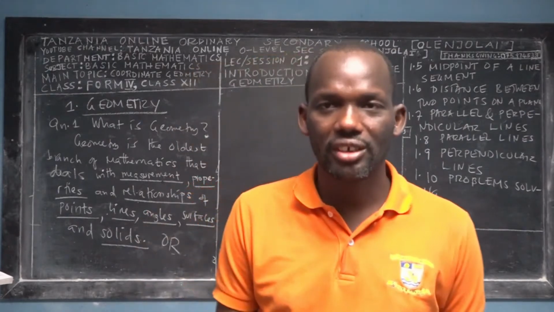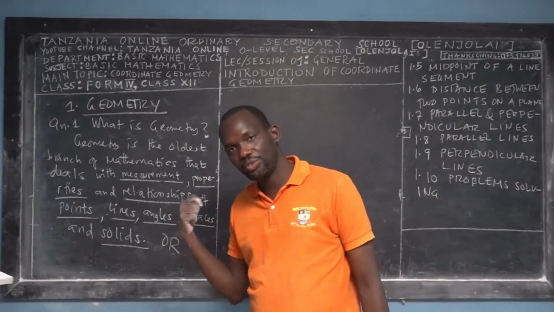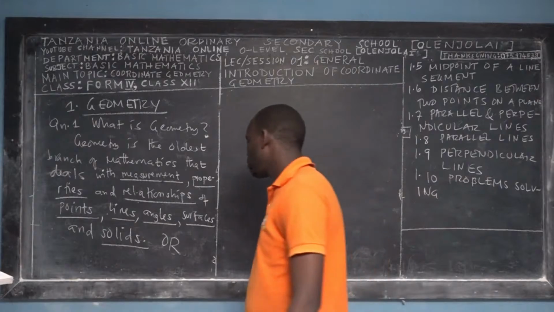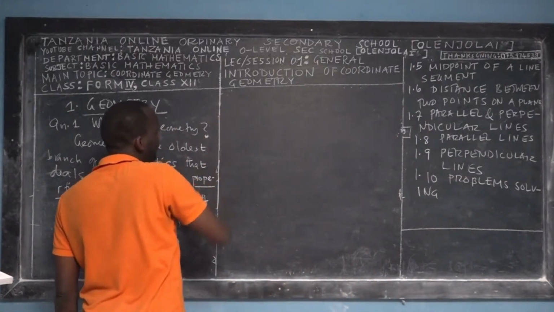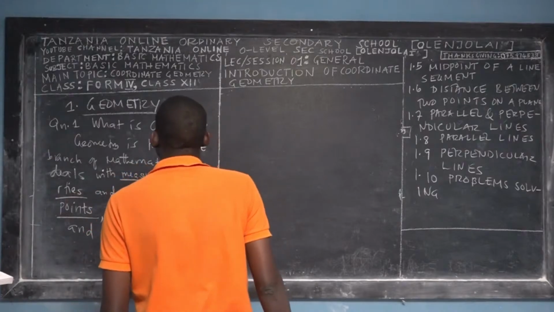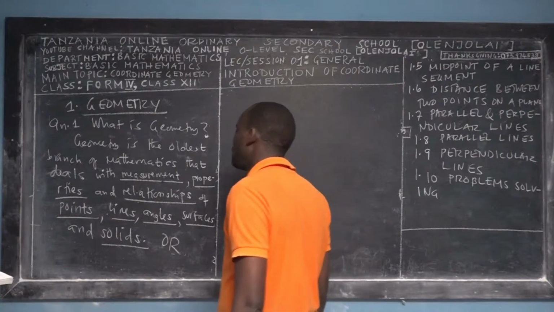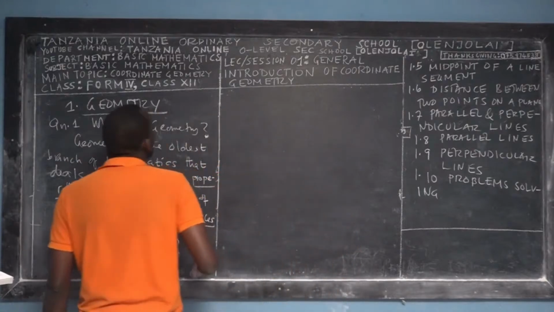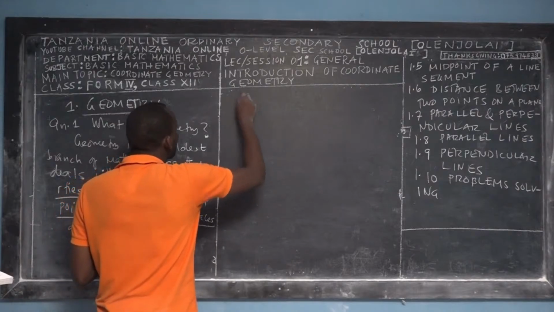It's the oldest. It began with Euclidean geometry, the Egyptians and Babylonians. Those are what we call the earliest geometers, because a person who studies geometry is called a geometer. So here I found a second definition, which states that